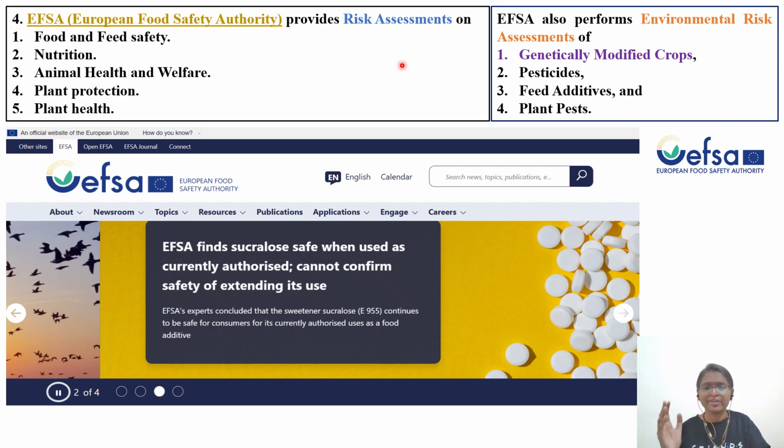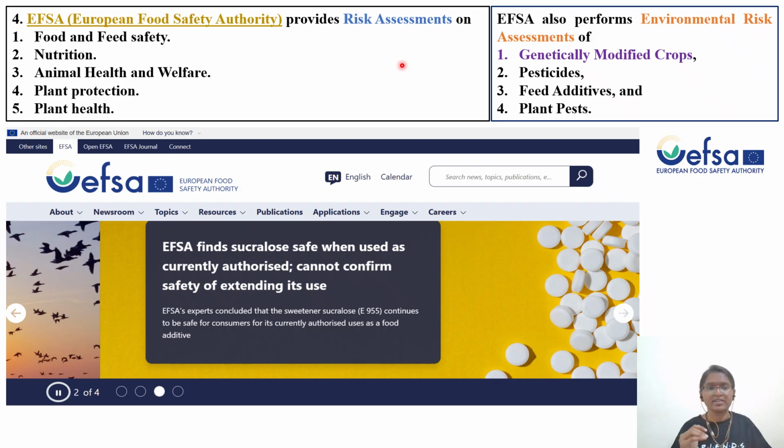If there are genetically modified crops, you have to understand the way our population is exploding. We do not have enough agricultural derived food to meet the requirement of the expanding population. So for this reason, you have to use pesticides, you have to use genetically modified crops, fast fertilizing seeds. But in the process of doing these experiments, the food itself should not cause any toxicity. So plant protection also comes under this EFSA. Genetically modified crops, all these things also come under EFSA.